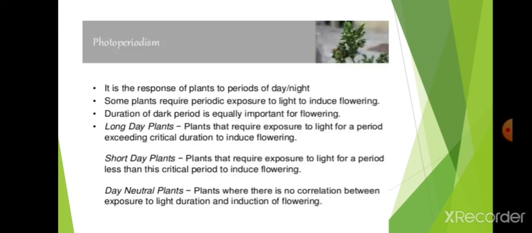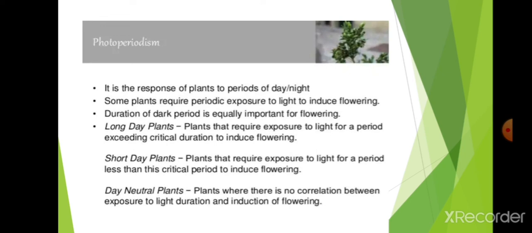Next, photoperiodism. It is the response of plants to periods of day and night. How the plant responds to day and night. Some plants require periodic exposure to light to induce flowering. Some plants require more than the present light, that is, more than 10 to 12 hours of sunlight, to induce flowering. The duration of the dark period is equally important for flowering.